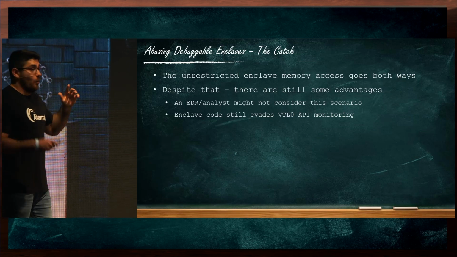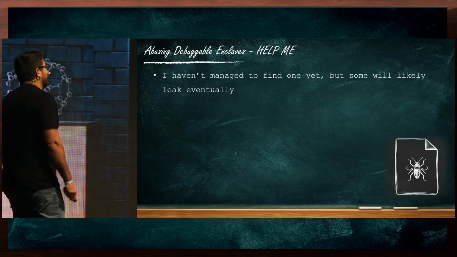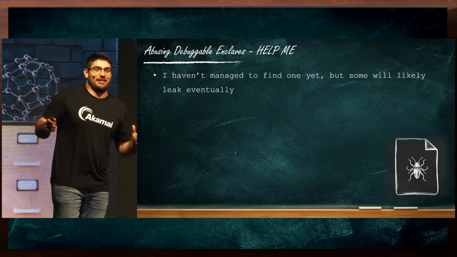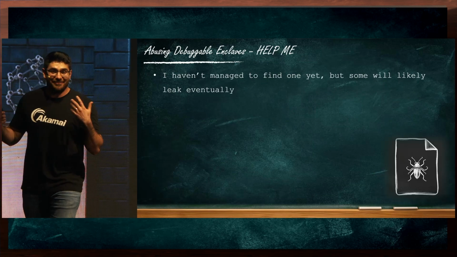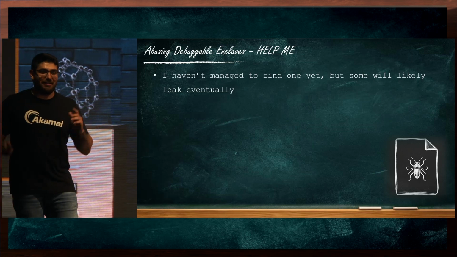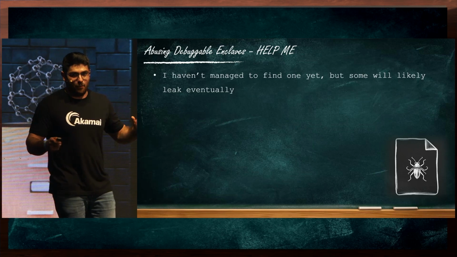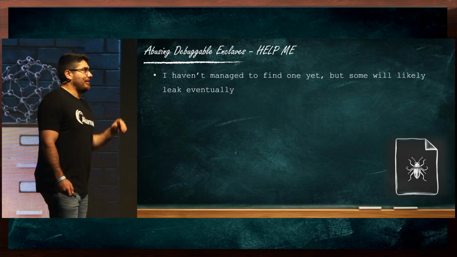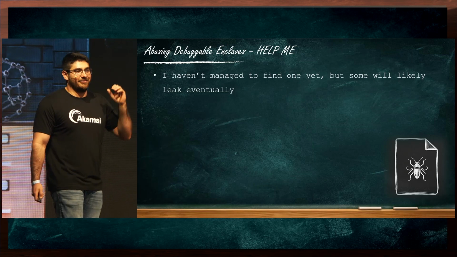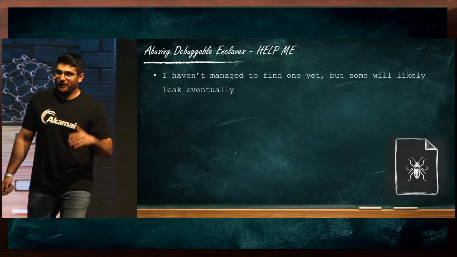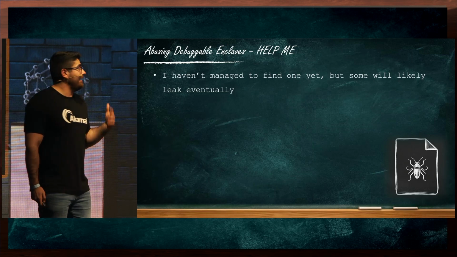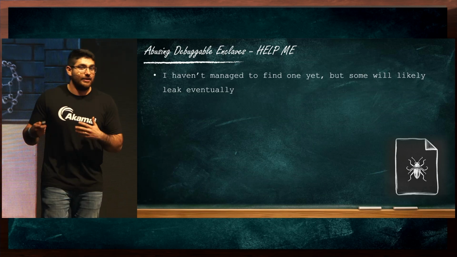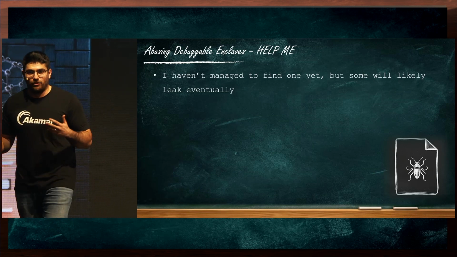One final caveat is that I haven't actually managed to find one yet, meaning a signed debuggable enclave. But I still think that I didn't just waste five minutes of your time, because I strongly believe that some will leak eventually, or even very soon. Today, enclaves are not really utilized, and not a lot of organizations use them.